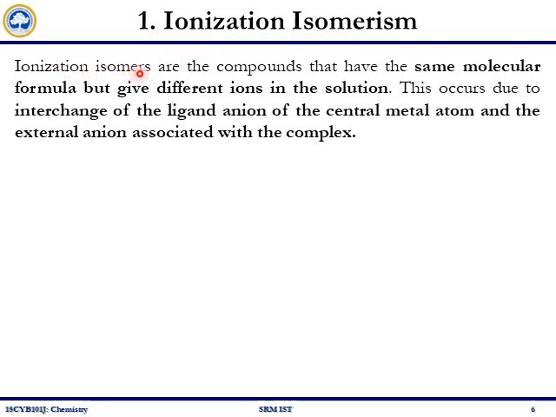Under structural isomerism, let us see first ionization isomerism. Ionization isomers are compounds that have the same molecular formula but give different ions in solution. Let's say I have two coordination compounds whose molecular formula is the same. When I dissolve them in a solvent, they will give different ions.